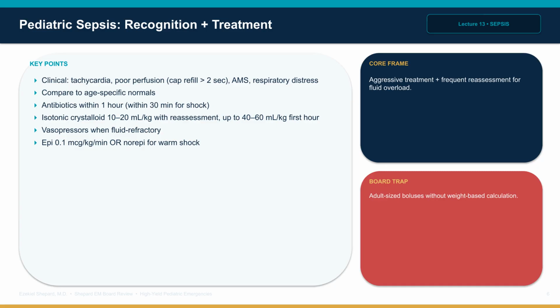Treatment includes early antibiotics within 1 hour of recognition, within 30 minutes for septic shock per recent guidelines, isotonic crystalloid boluses of 10 to 20 milliliters per kilogram with frequent reassessment, repeated boluses tolerated up to 40 to 60 milliliters per kilogram in the first hour, and vasopressors when fluid refractory. Epinephrine 0.1 micrograms per kilogram per minute, or norepinephrine for warm shock. The board concept is that pediatric sepsis is treated aggressively, but with frequent reassessment for fluid overload.